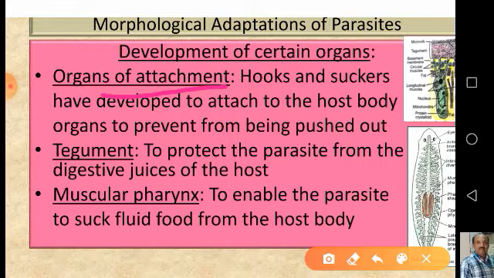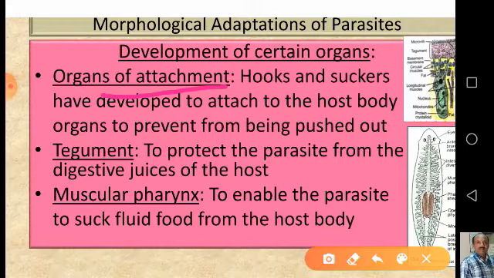These attachment organs help them to attach very firmly to prevent them from being pushed out, and they cling or anchor to the host organs very firmly with the help of the hooks and suckers.